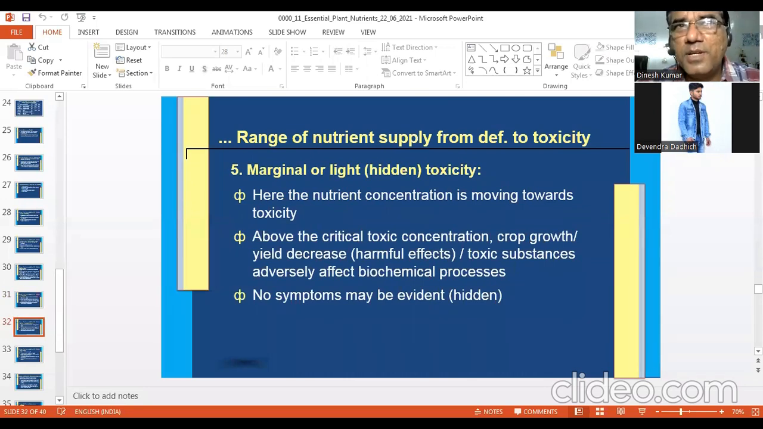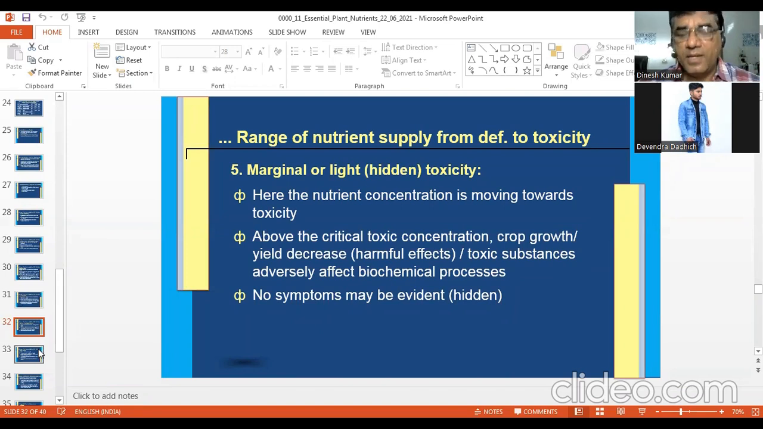Marginal, and then if you still increase the supply of the nutrient, you can have slight toxicity, which may be hidden. Here the nutrient concentration is moving towards toxicity, above the critical toxic concentration. Crop growth or yield may be decreased, mainly because of toxic effect of certain elements or nutrients. And in this stage, there may or may not be symptoms because it is hidden toxicity.